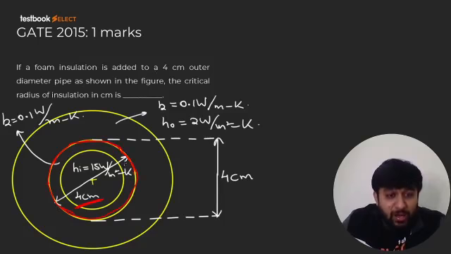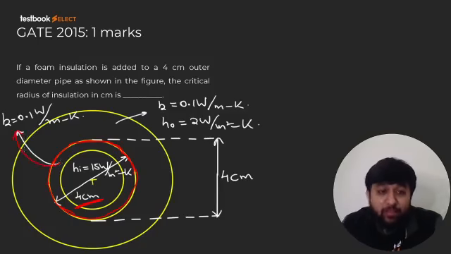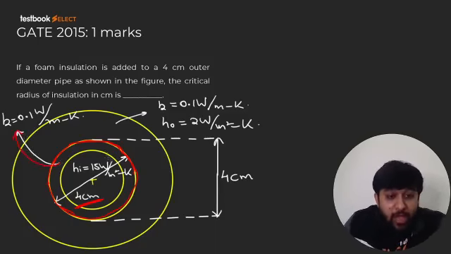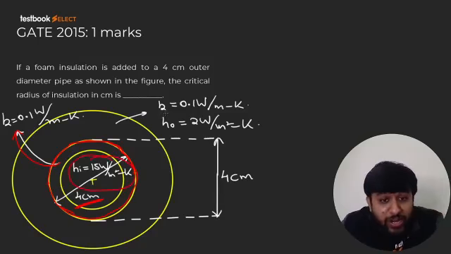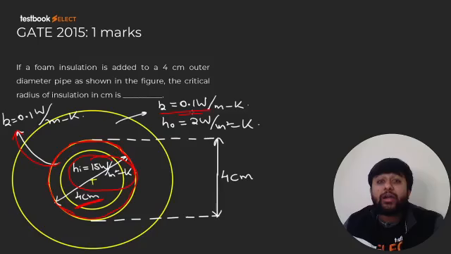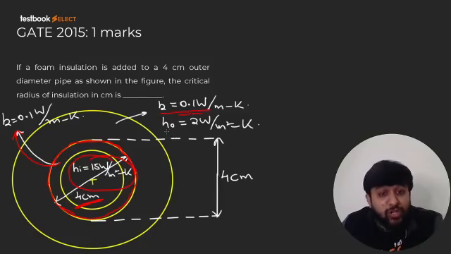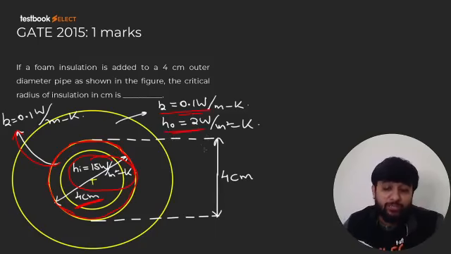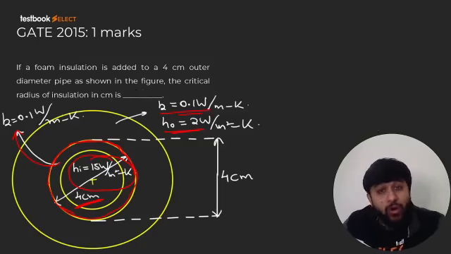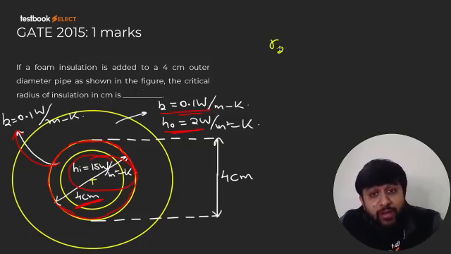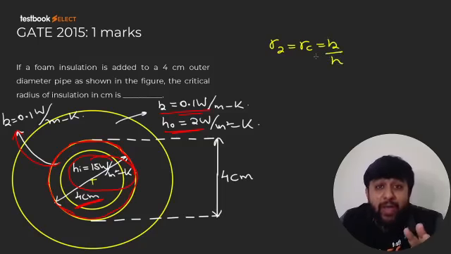Now in the figure it says that this pipe material has a thermal conductivity of 0.1 watt per meter Kelvin. Pipe material, not the insulation material. For the fluid inside the pipe, the coefficient of convection is this. Outside the pipe there is an insulation whose thermal conductivity is this. And outside the insulation with the fluid, the coefficient of convection is this. Find out the critical radius of insulation. So what is critical radius of insulation? When R2 is equal to RC, which is K by H, we will have minimum resistance and maximum heat dissipation rate.